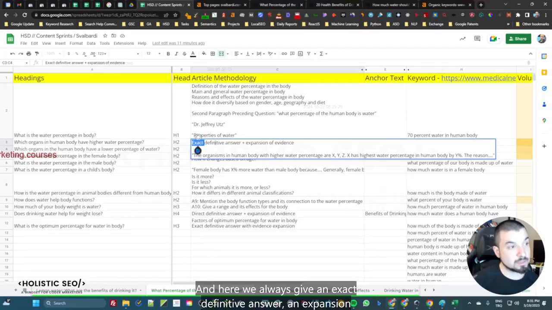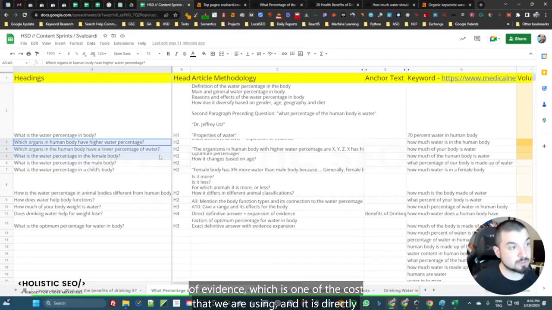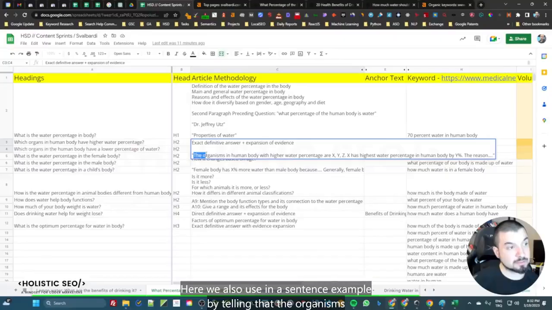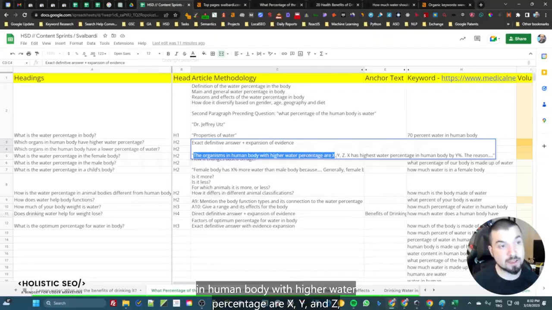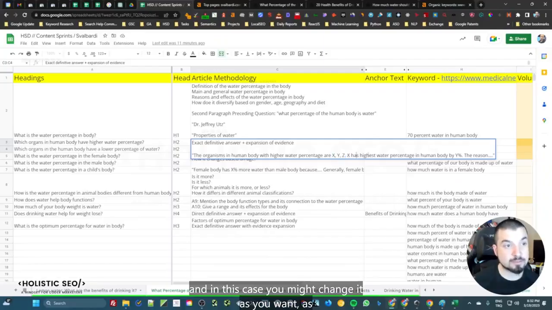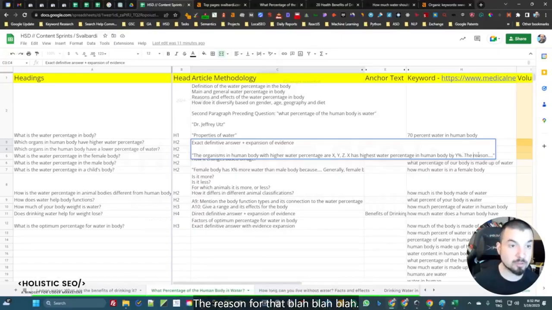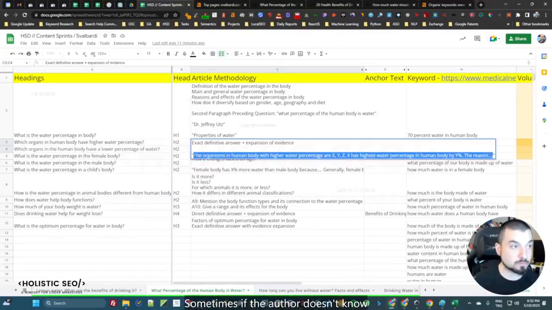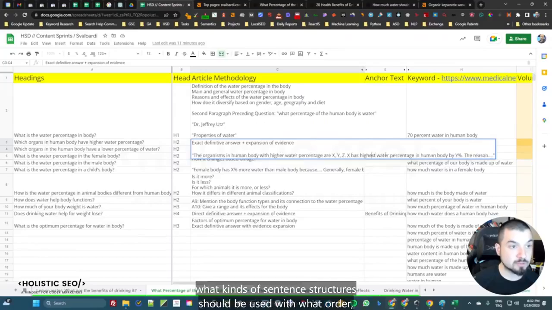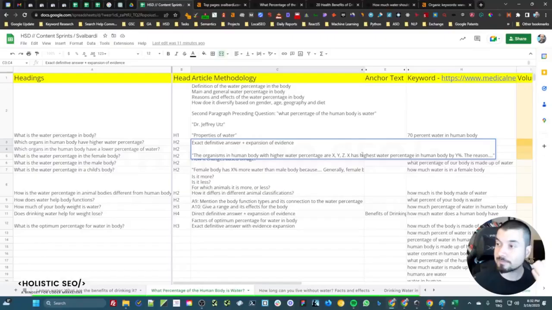And here we always give an exact definitive answer and expansion of evidence, which is one of the codes that we are using, and it is directly for these specific two questions. Here we also use a sentence example by telling that the organisms in the human body with higher water percentage are X, Y, Z. And in this case, you might change it as you want. As X has the highest water percentage in the human body by Y percentage, the reason for that, blah, blah, blah. So this is for helping the author. Sometimes if the author doesn't know what kinds of sentence structures should be used, with what order, we give it directly inside the article methodology as well.